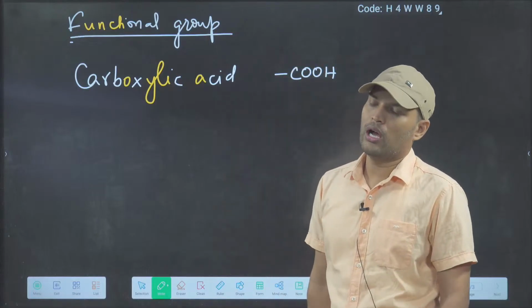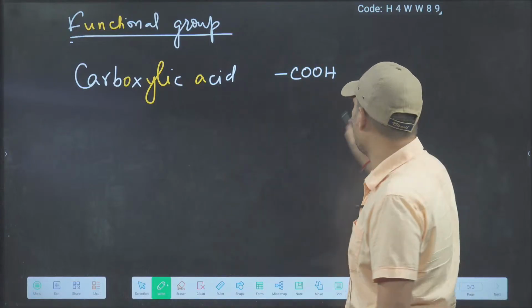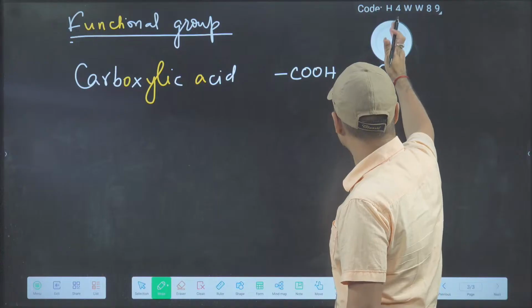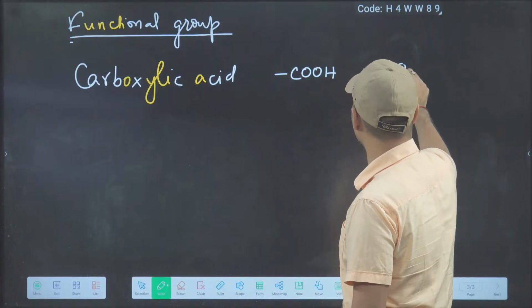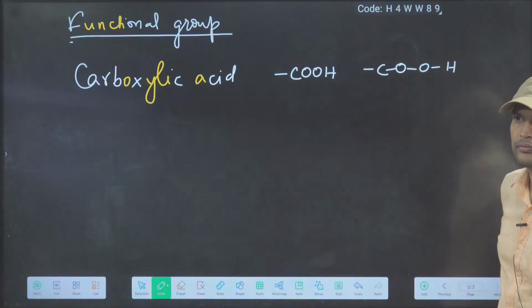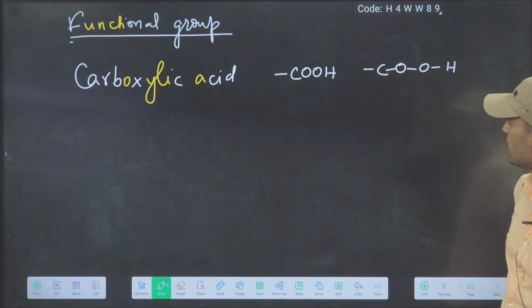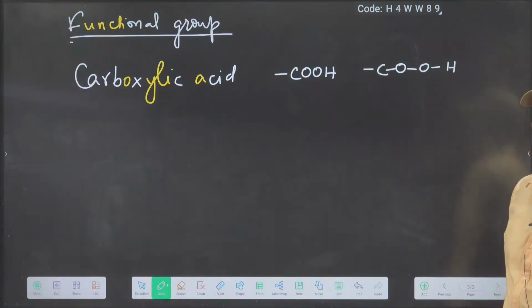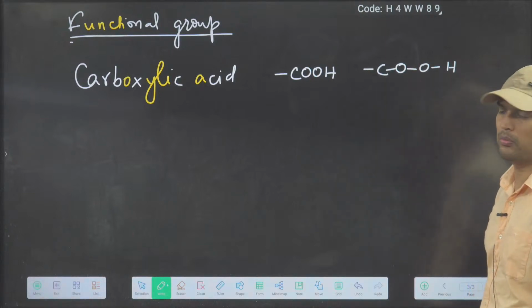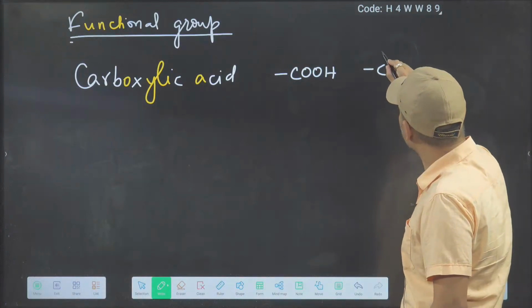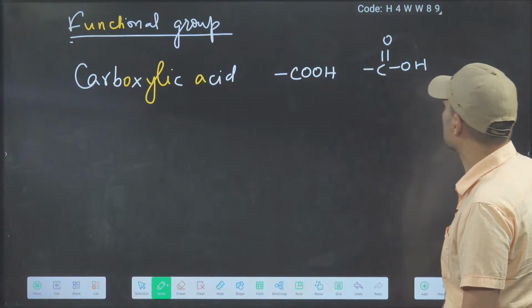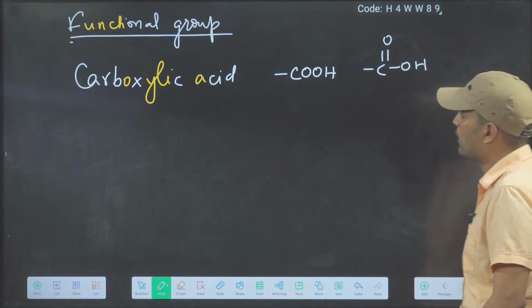Do you also know how the atoms are connected? Atoms are connected like this. They will write it in condensed form, COOH. Many people write COOH. Is this representation correct? COOH does not mean like this. See this carbon, 4 bonds will be there. So it is a double bond O and then OH. This is the structural formula, how atoms are connected.